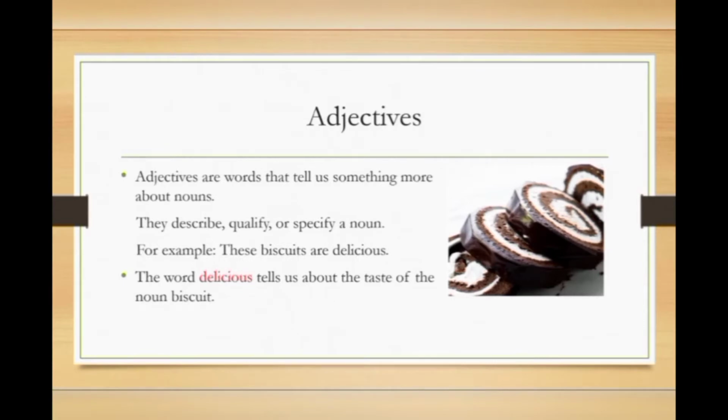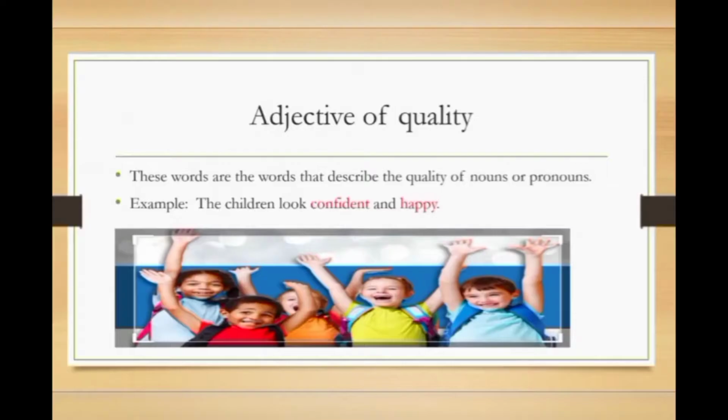Okay, let's move to the example. These biscuits are delicious. Okay, here the word delicious tells us more about the biscuits, the taste of the noun biscuit. Now let's learn about adjective of quality. Those words that describe the quality of a noun or pronoun are called adjectives of quality.